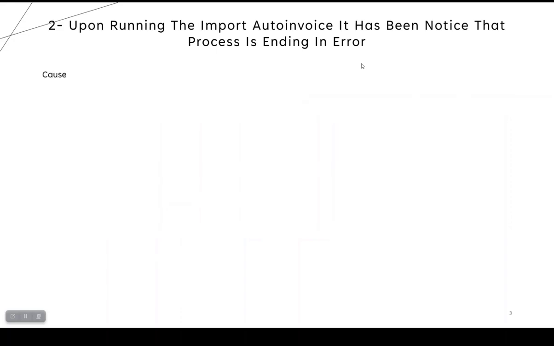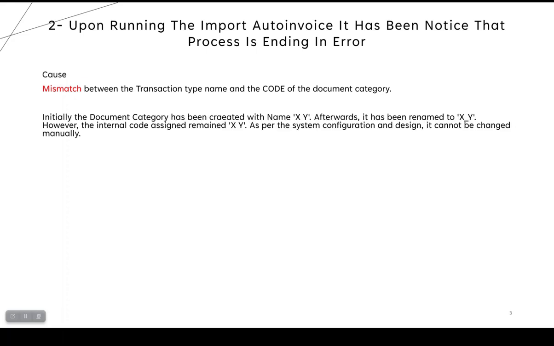The second reason for the same issue is that sometimes you can change the category, or there is a mismatch between the document category name and code. During implementing the sequence, there is one tab for document category and document code. Maybe it's not the same, or you changed the name. For example, you have created a category called X space Y, and it has been renamed to X underscore Y. Take care that the internal code assigned remained X space Y. As per system configurations, it cannot be changed manually.